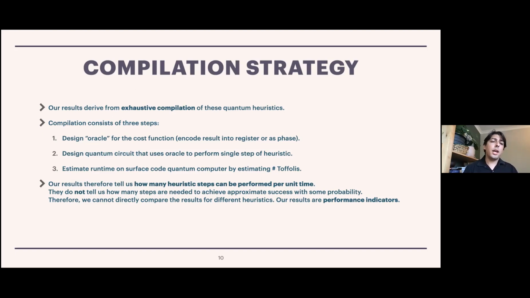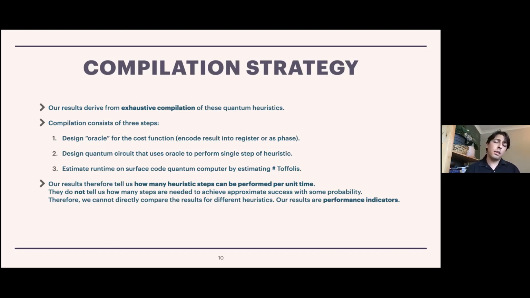So by carrying out this strategy, the results will tell us how many heuristic steps can be performed in a given amount of time. We particularly report in terms of 1 day or 1 hour. What they don't tell us is how many steps of each heuristic are needed in order to achieve approximate success with some probability. And what that means is that we cannot directly compare the results for different heuristics. These are simply performance indicators.